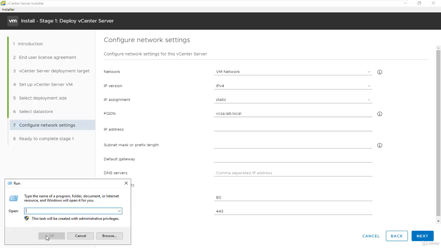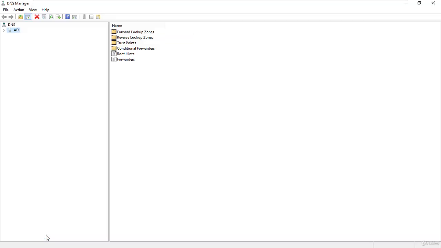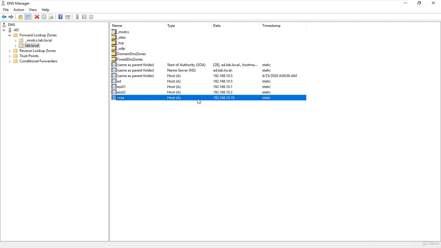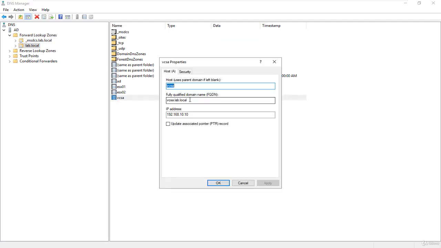Let's say DNS, mgmt.msc. So, vcsa.lab.local, as you can see here. Great.